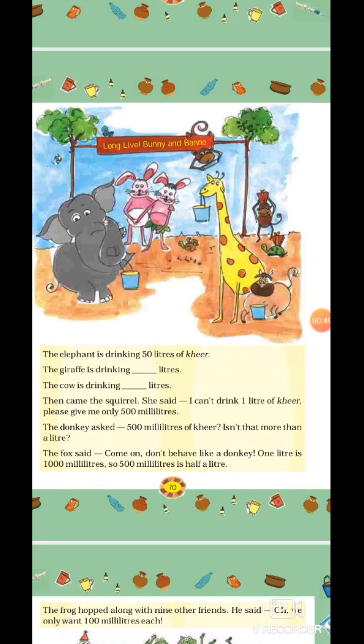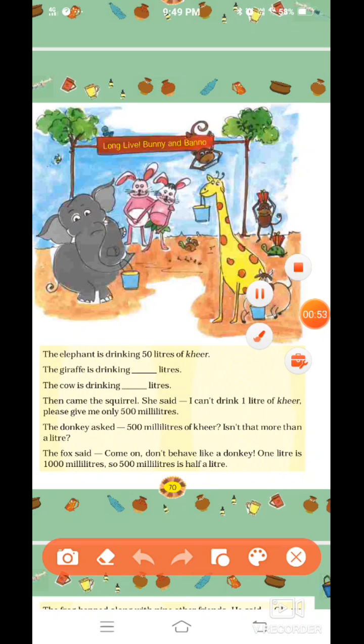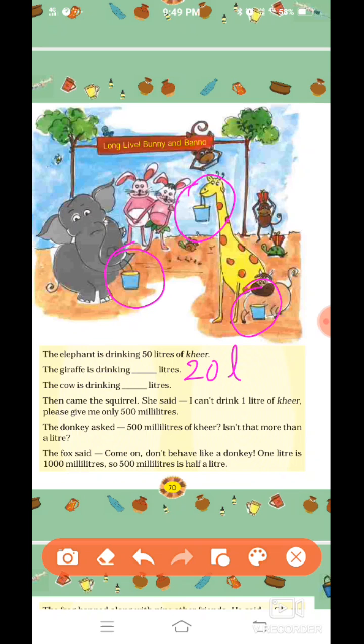The elephant is drinking 50 liters of kheer. Now see, you can see a bucket in everybody's hand or mouth, I can say. So they are drinking what? They are drinking kheer. So the elephant is drinking 50 liters of kheer. Let us care for the giraffe and cow. For the giraffe, suppose he is drinking 20 liters of kheer. And for the cow, suppose it is drinking 15 liters of kheer.